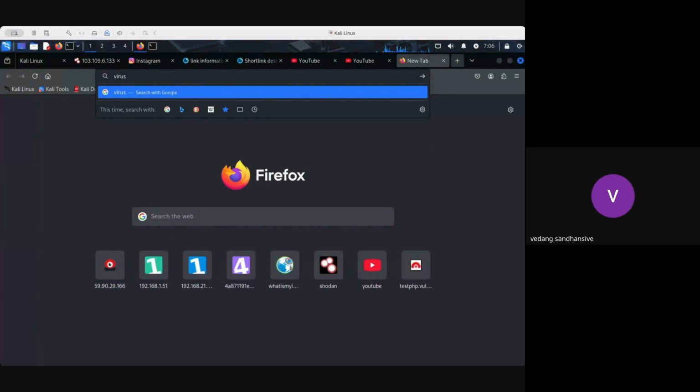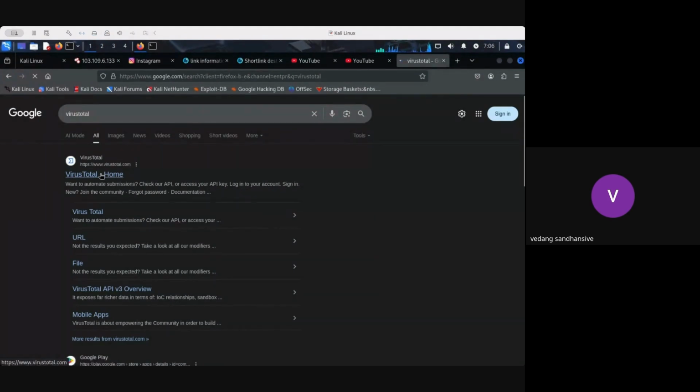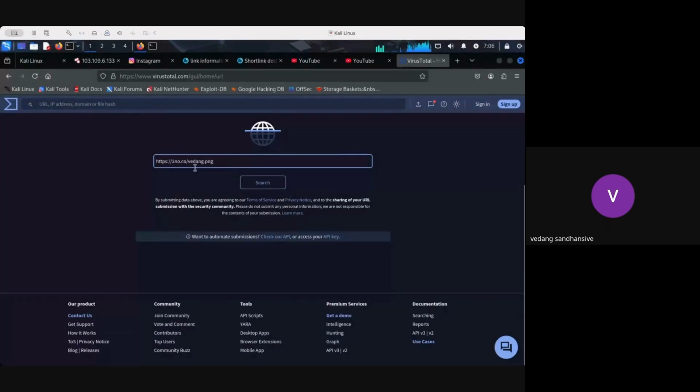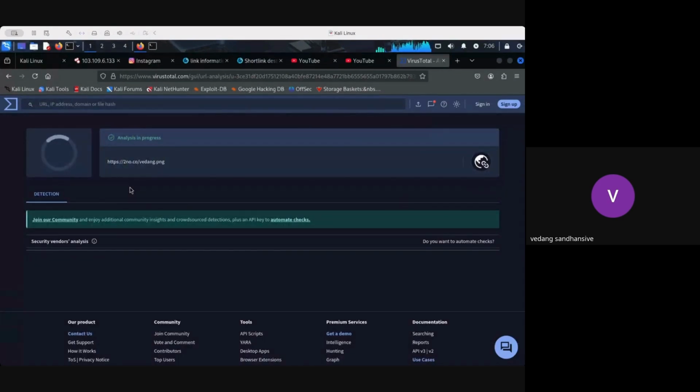This is a very trusted application which you can use. So VirusTotal is an application which, multiple times, like I've said, a SOC analyst will also get used with this particular application, right? So let's say I have a URL here and I'm not sure about this URL that Vedang is actually sharing, his PNG or not. So I'll click on search and more than 50 antiviruses will be helping me to understand whether this link is safe or not, right? So let's wait. Let's see what kind of progression we get here.